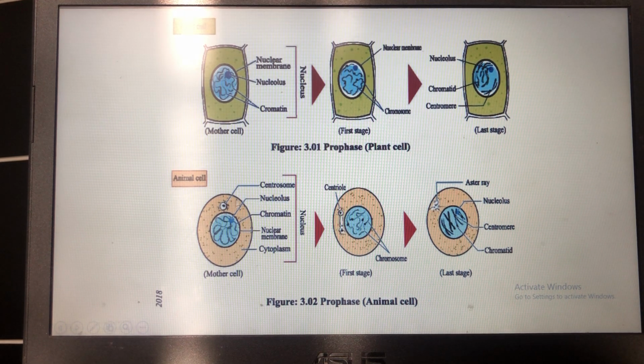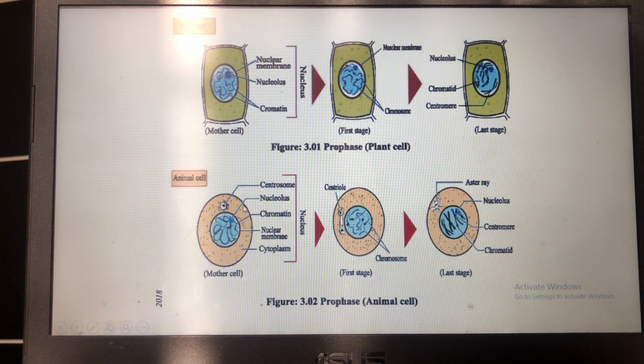In the case of an animal cell, the centrosome divides and forms centrioles. These centrioles spread aster rays. Animal cells contain centrosomes; it is a feature of animal cells. In plant cells, the centrosome is absent.